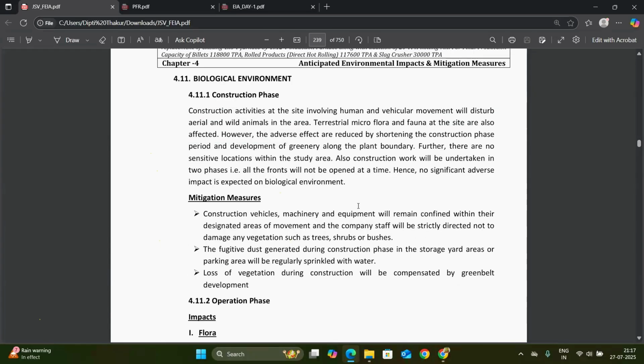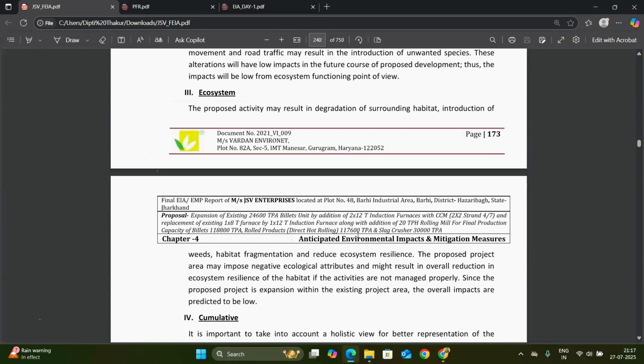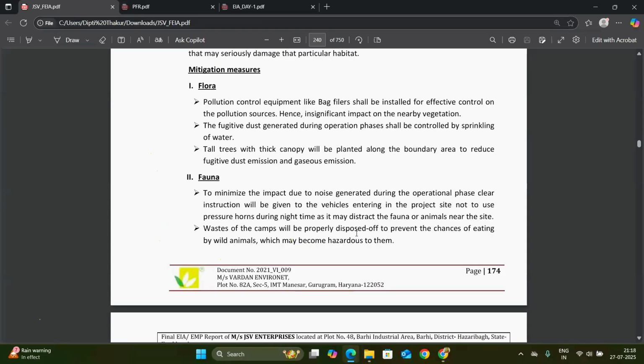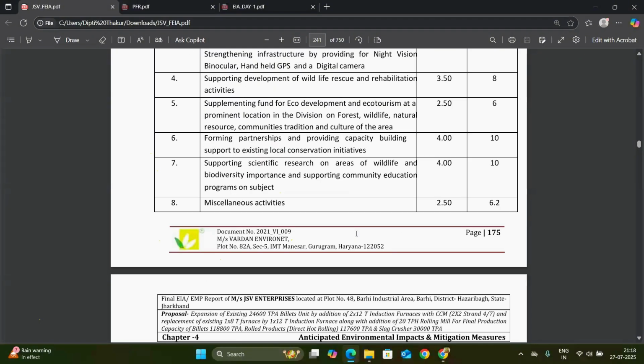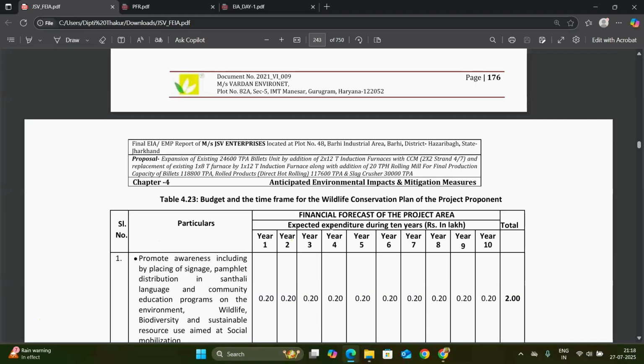Similarly, we have to write the impact and mitigation measures for the biological environment also, about the flora and fauna, and how we can control or save the flora and fauna diversity of the surrounding area.